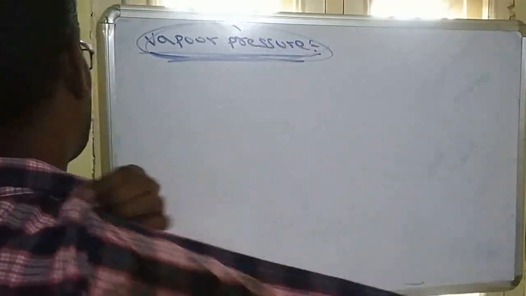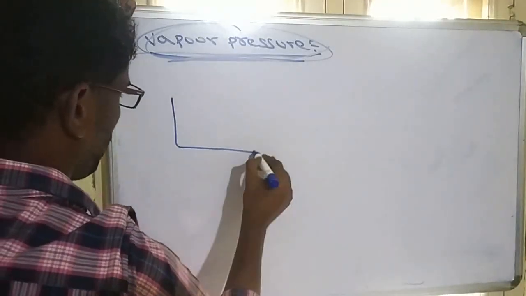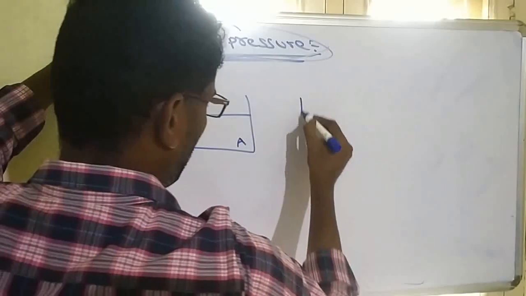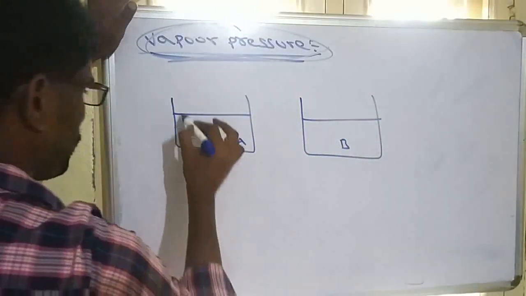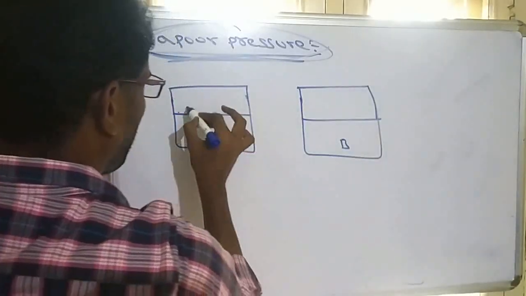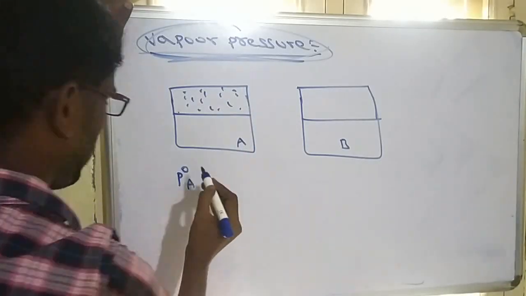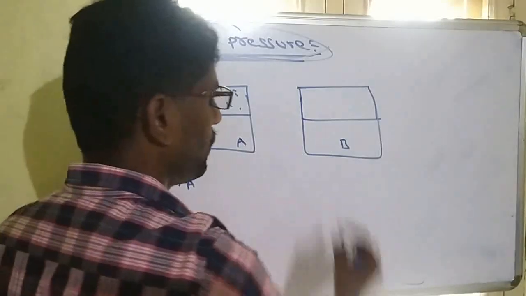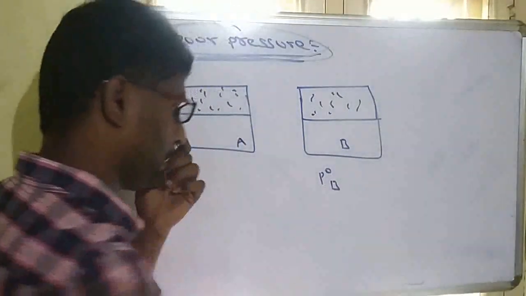Now see this. We are taking liquid A, we are taking liquid B also. So we are closing them. Whatever pressure it has is called P naught A. So that is the vapor pressure of A, the pure vapor pressure of A. And whatever pressure the other has is called P naught B.